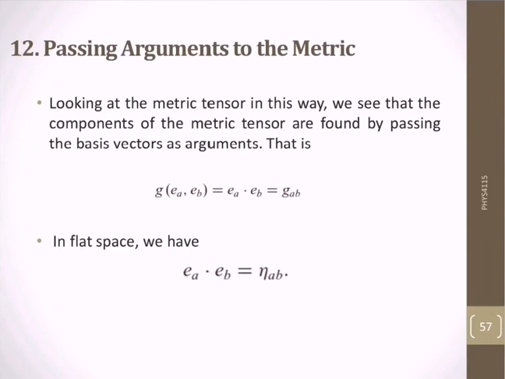In Minkowski space, or flat space, we have e_a dot e_b, which is equal to eta_ab, the flat space-time metric.